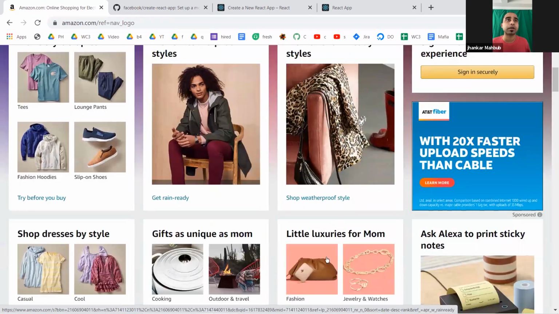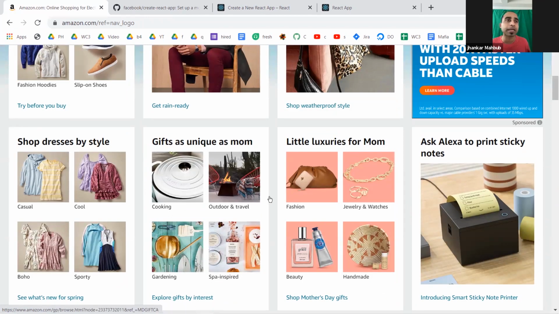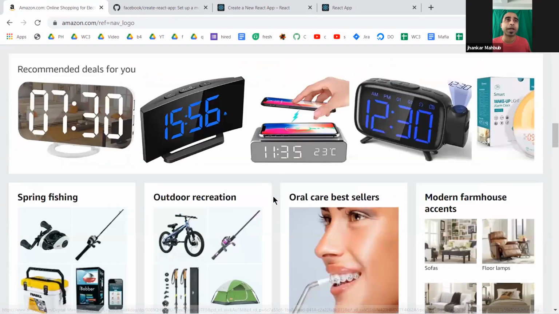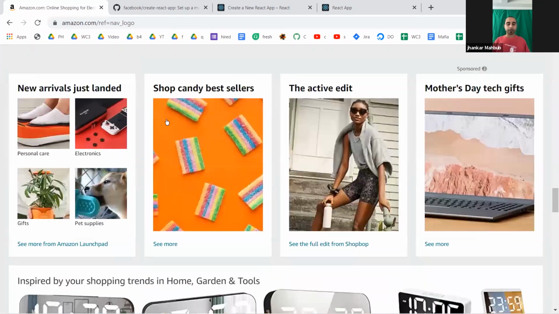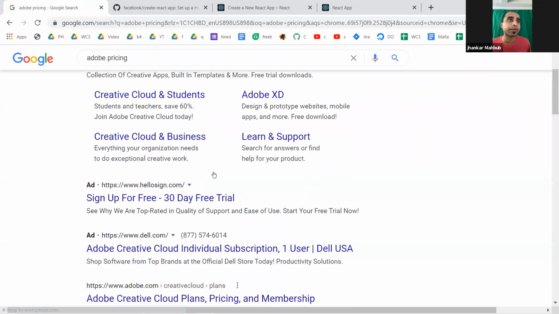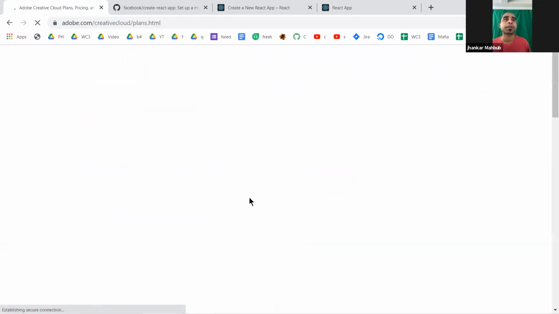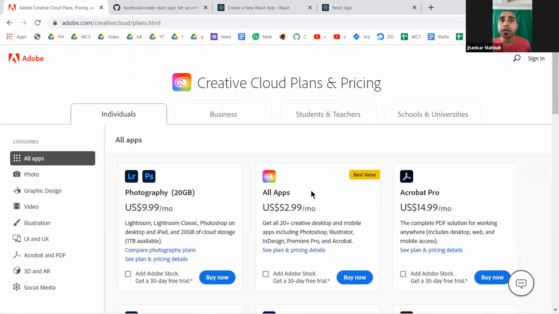If you scroll down, you look at the same thing: this has four pieces, but similar in look, different in data. You will see it pretty much everywhere, in all these boxes. If you search for Adobe pricing, for example, and look at the plans, you see this is exactly similar in look, different in data. This has different icons, a different title, a different price, and different text, but they have the same style, same border, same type of text, and same type of title.